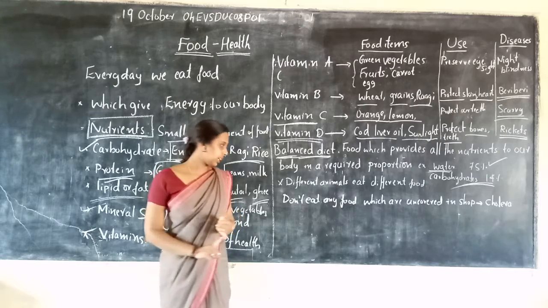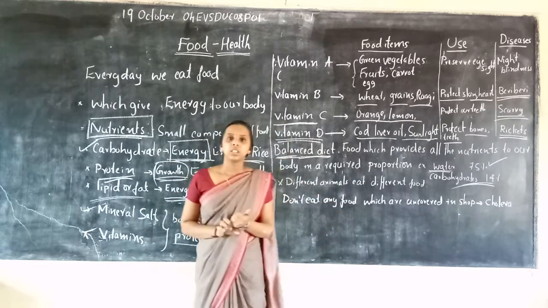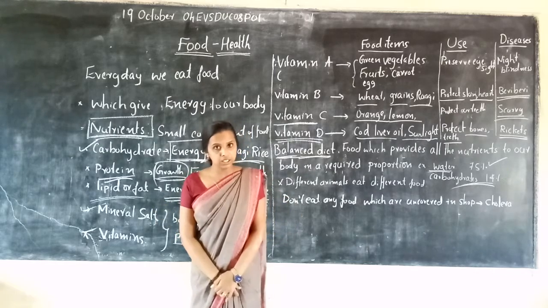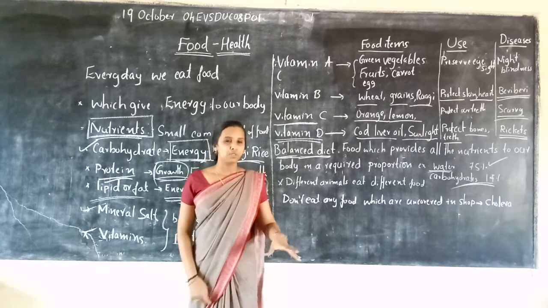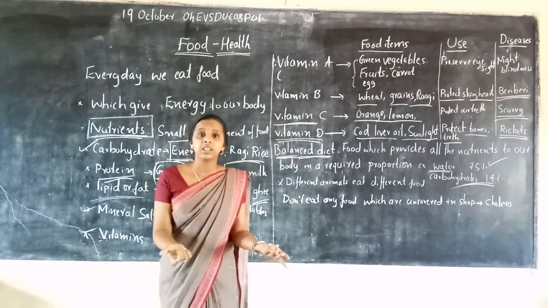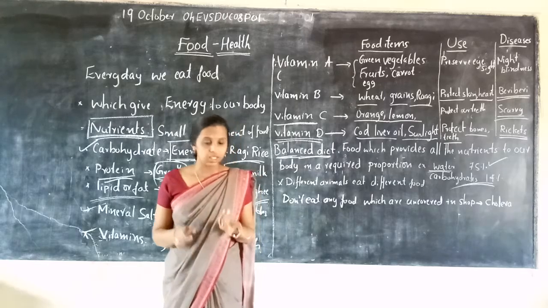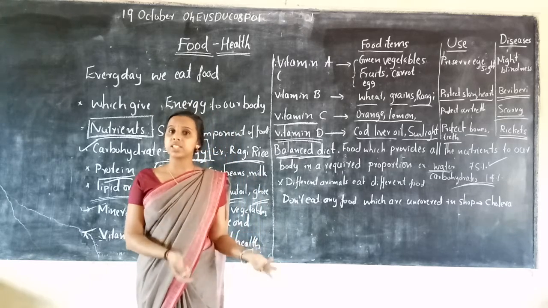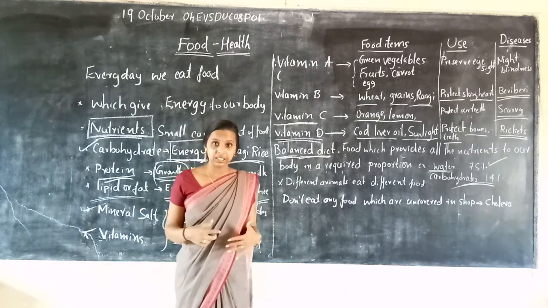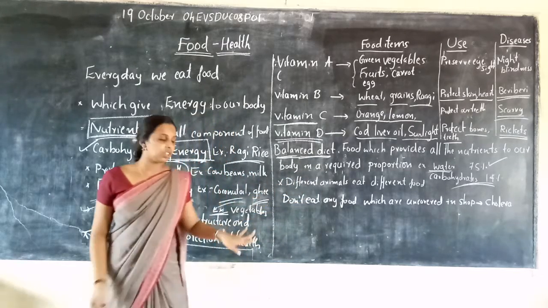Next, we should learn that different animals eat different food. Do all animals eat the same food, children? No, right? Some like meat, some like vegetables, some eat grass. Tigers and lions eat meat. Human beings eat both vegetables and meat. Cows eat grass. So different animals eat different food.